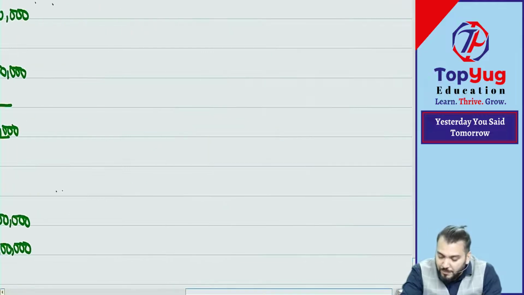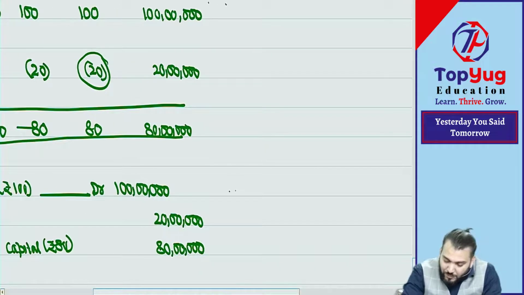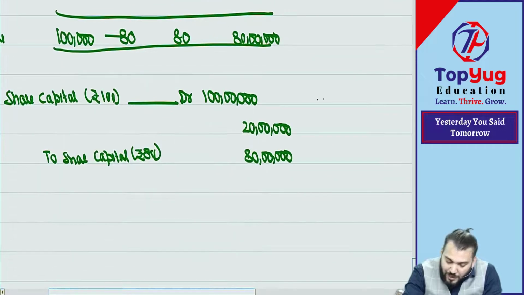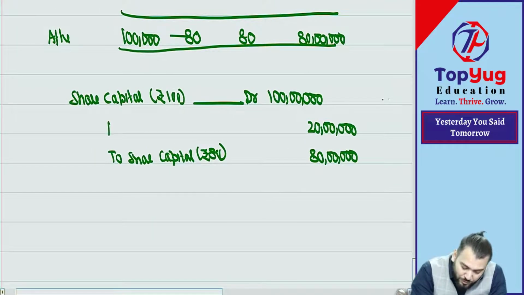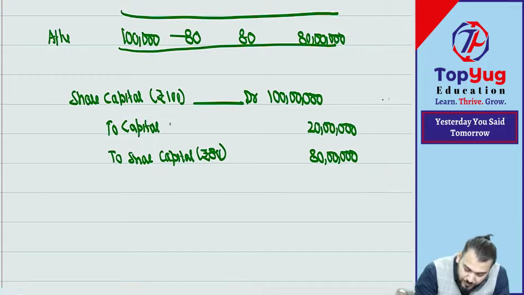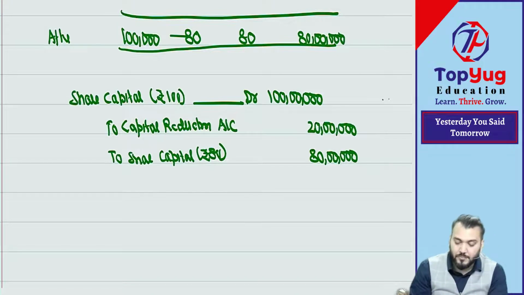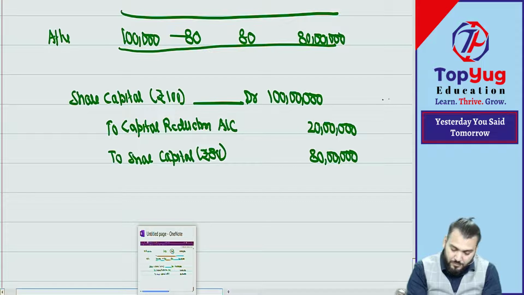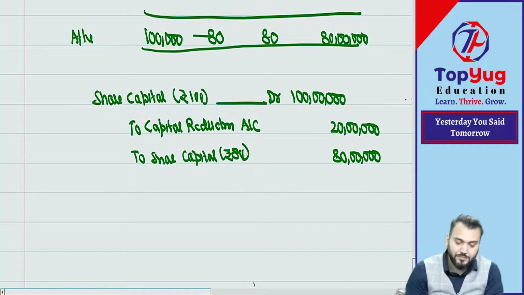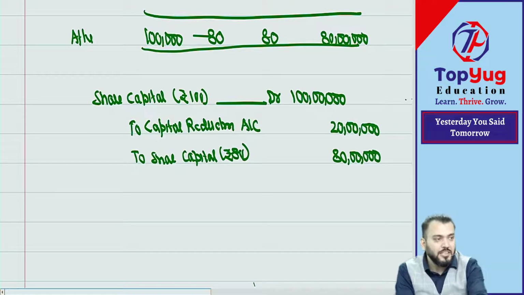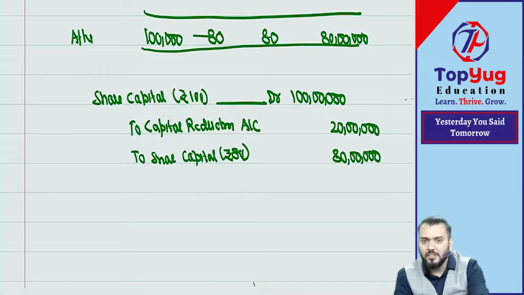Understood. So we'll debit which account? Sorry, we'll credit which account? Capital reduction account. To write down share capital, to capital reduction account. Got it? Have you understood this journal entry? Journal entry understood. Now there is one rule.